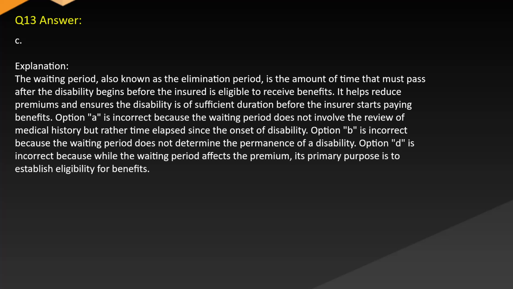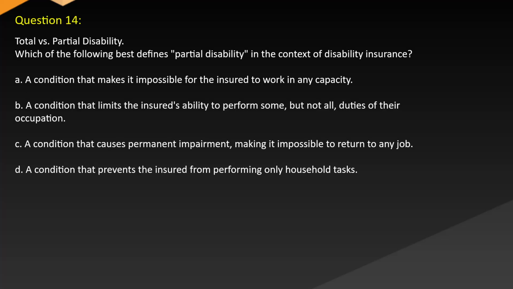Option B is incorrect because the waiting period does not determine the permanence of a disability. Option D is incorrect because while the waiting period affects the premium, its primary purpose is to establish eligibility for benefits. Question 14. Total versus partial disability.